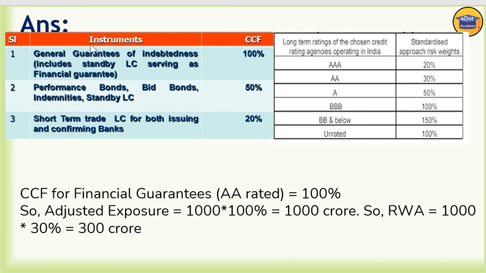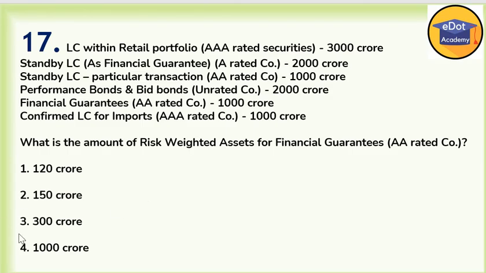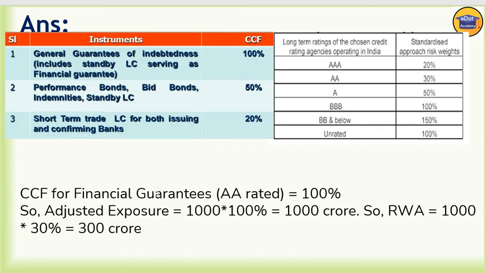You can see it in the first line, 100% financial guarantee. Then you take the same value, because 1000 into 100%, we are getting 1000 crore here. And what is the RWA? RWA is 30% because it is double A rated. So we calculate 30% of 1000, we are getting 300 crore. So what is the answer here? 300 crore, so third option is correct here.